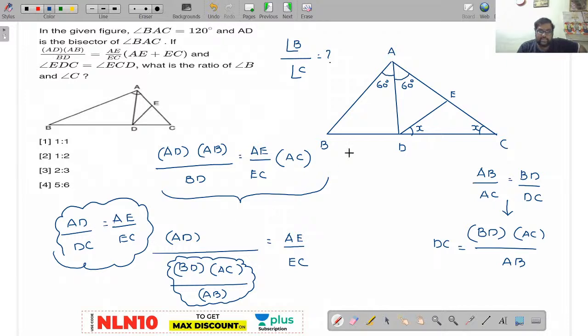By this, what can you say? See here, AD by DC is equal to AE by EC, it seems. So DE is also angle bisector. By this, what can you prove? DE is also angle bisector. So if this is X, this will also be X.